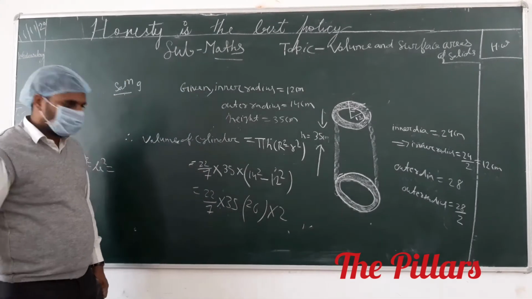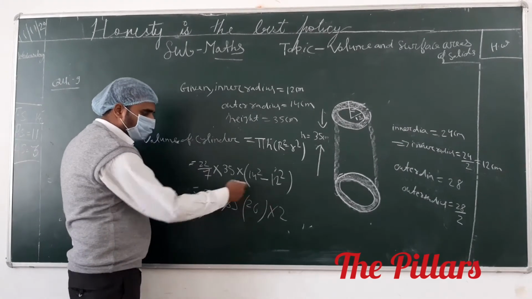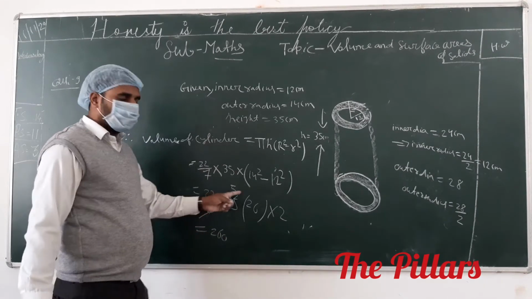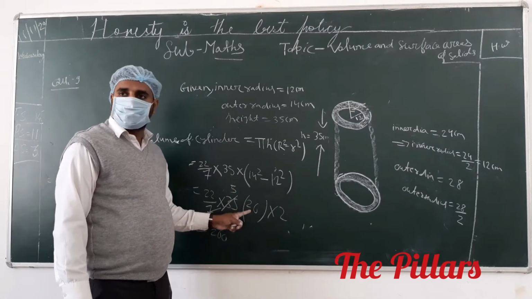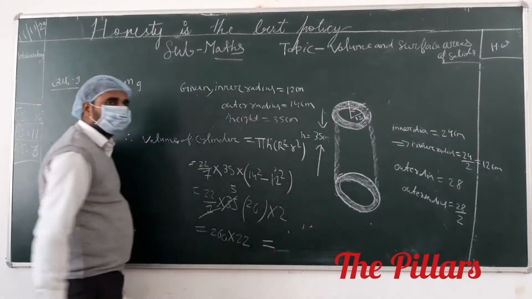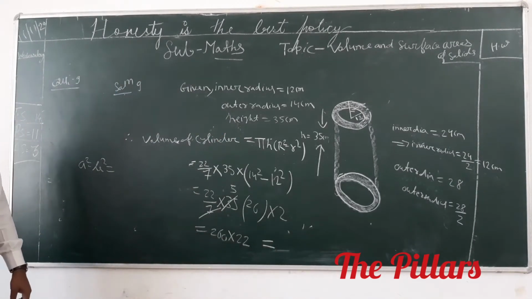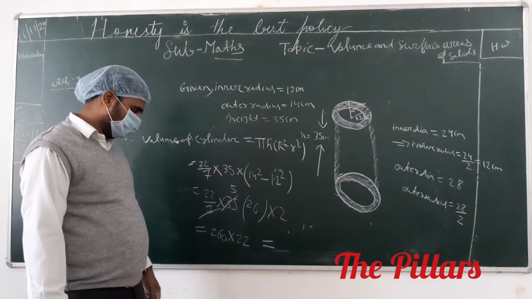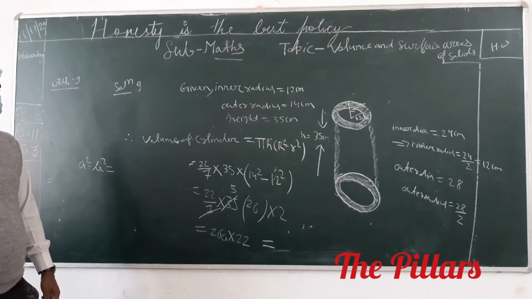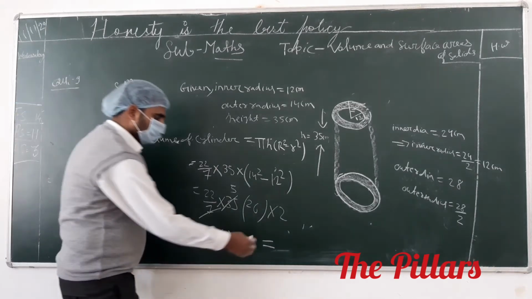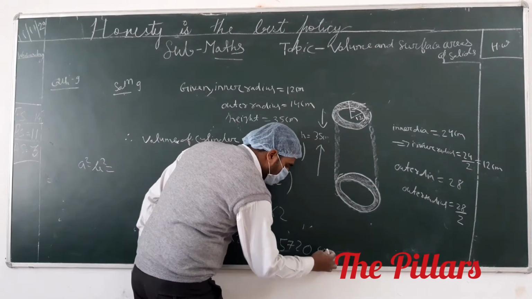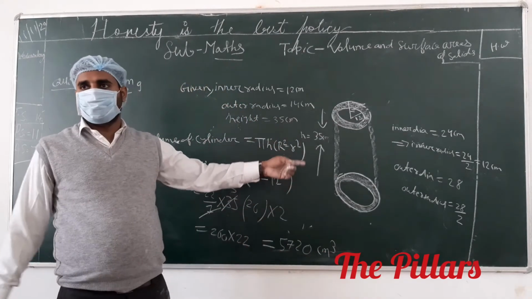Anyone any doubt? 7 5s, 5 2s are 10, 10 into 26, 260. 260 multiplied by 22 equals what? Calculate. 5720. Very good. 5720 centimeter cube. See that this is the volume of the cylinder.